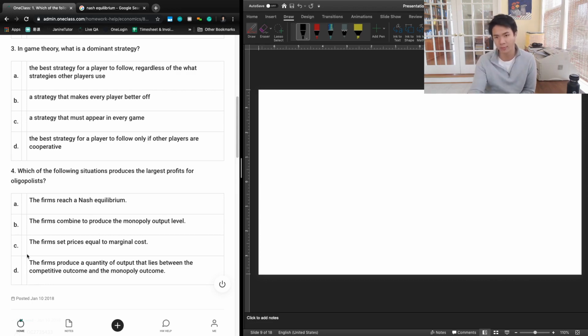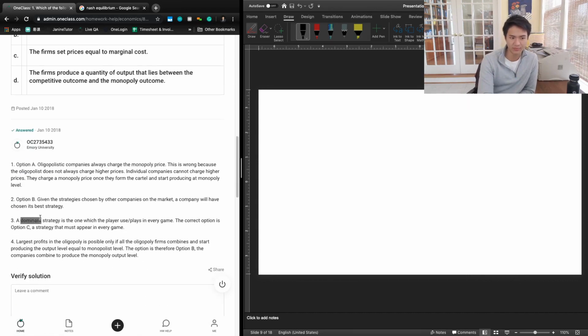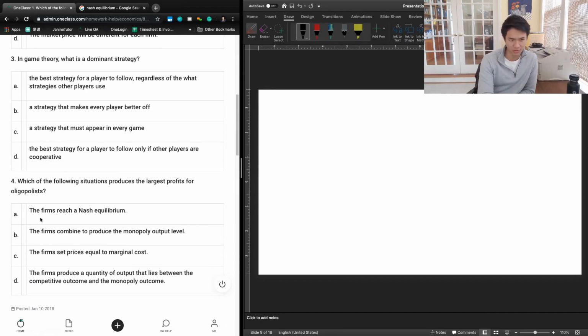And so in Prisoner's Dilemma, that strategy was confess, right? That was a dominant strategy. And so A is going to be the best answer choice here. In game theory, a dominant strategy is the best strategy for a player to follow, regardless of what strategies other players use. And again, the previous tutor also chose A, which is great.